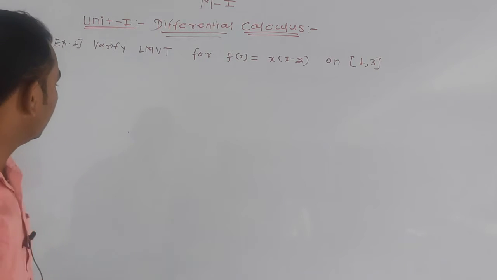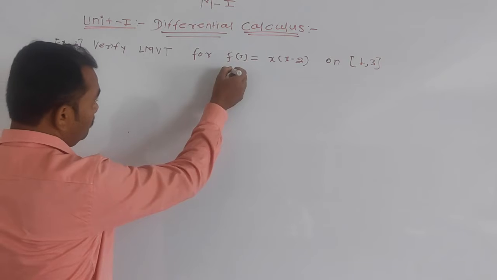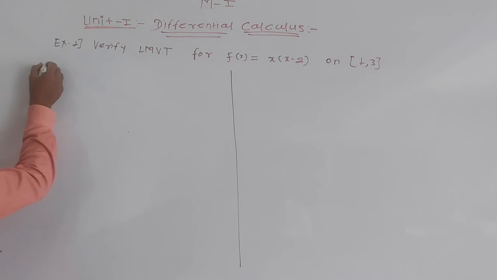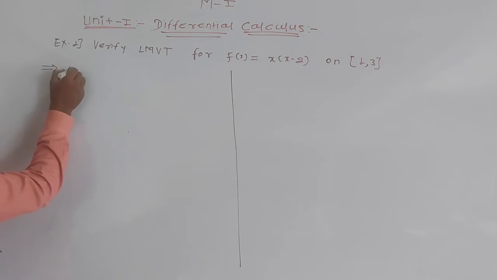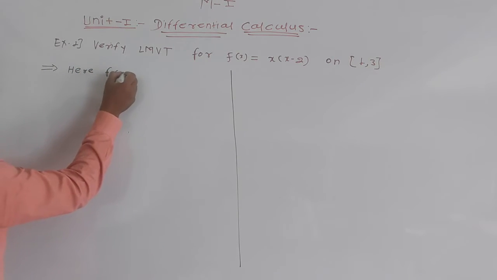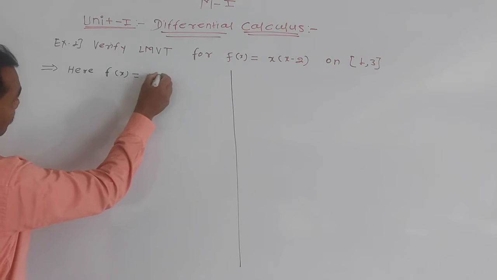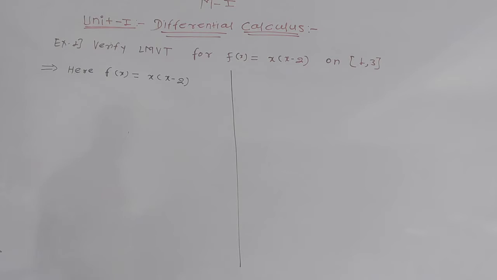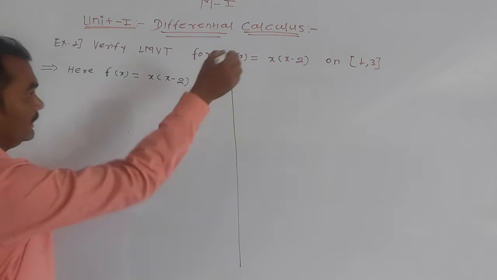See here, in the solution, f of x is x in bracket x minus 2 in this interval.